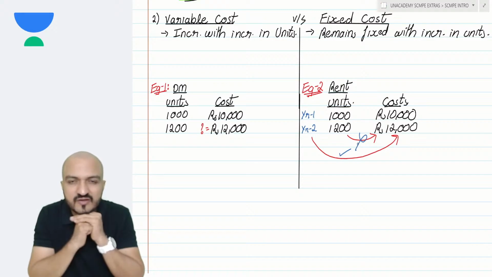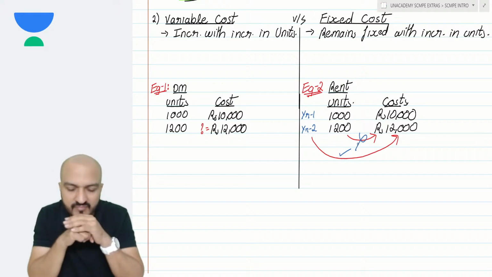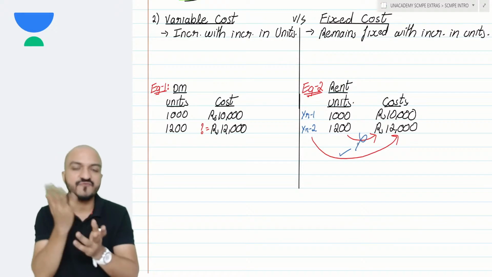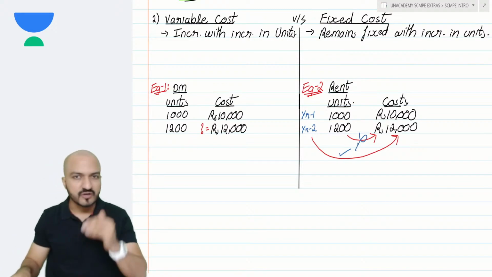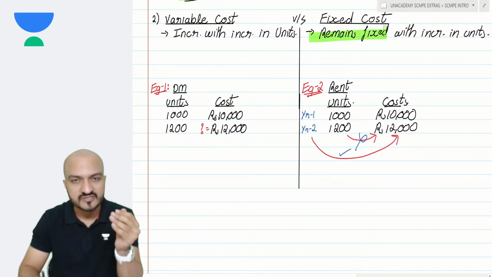Now, fixed overhead variances, if you have learned, then many of you have a question. Many of you, don't worry, no retention is not a problem. But if you have learned about fixed overhead variances, then I ask you a question. How can fixed overheads have variances? Fixed overheads will remain fixed. If the fixed overheads are gonna remain fixed, then how can there be variance in the fixed overheads?